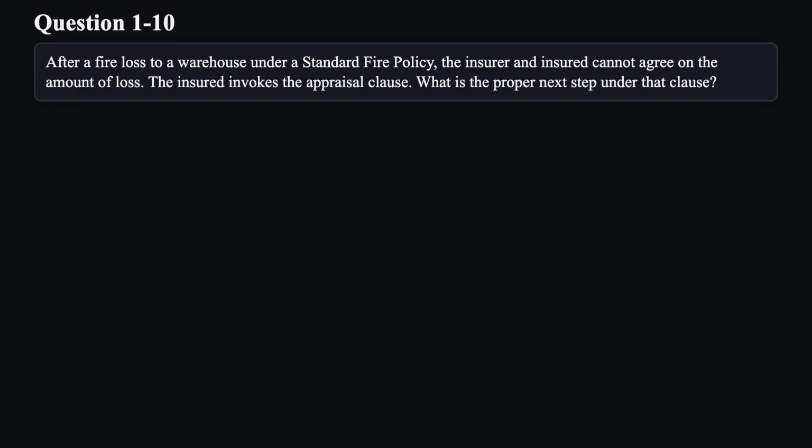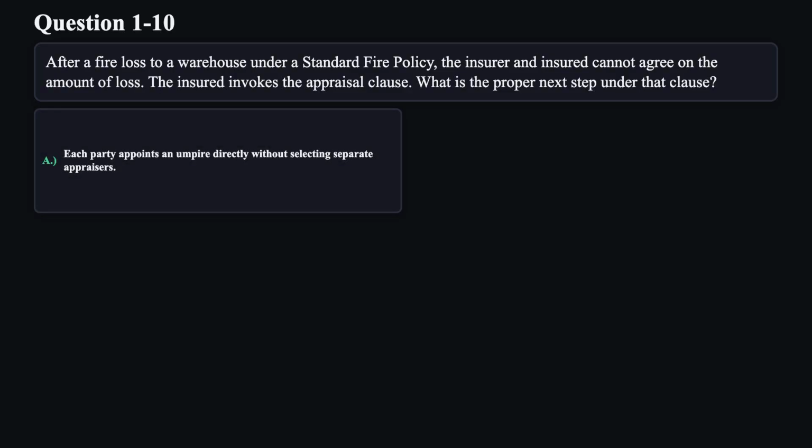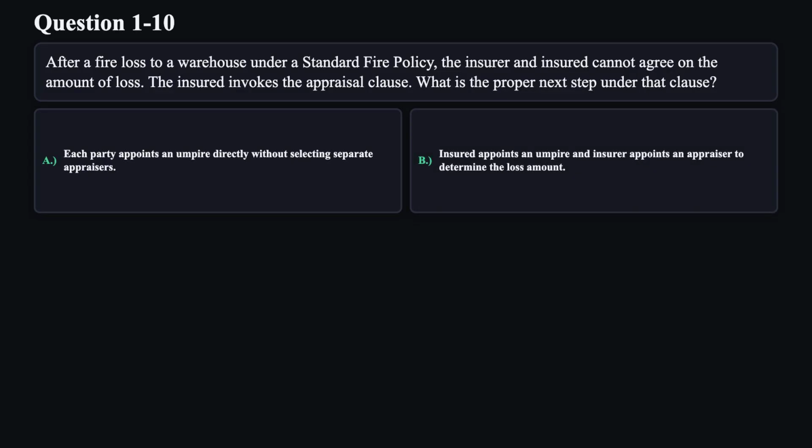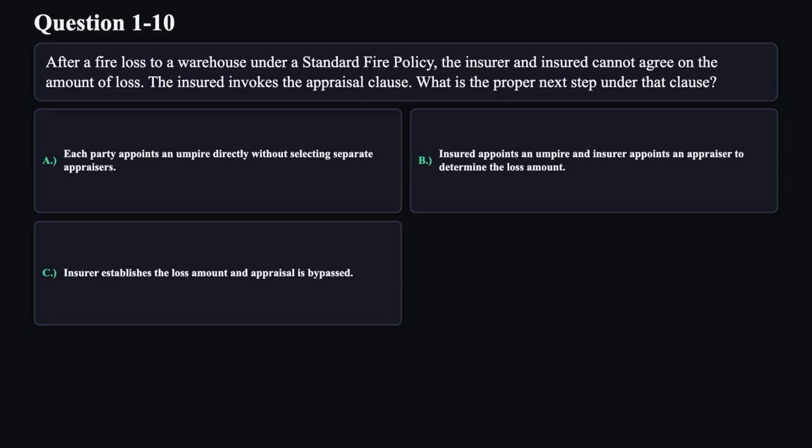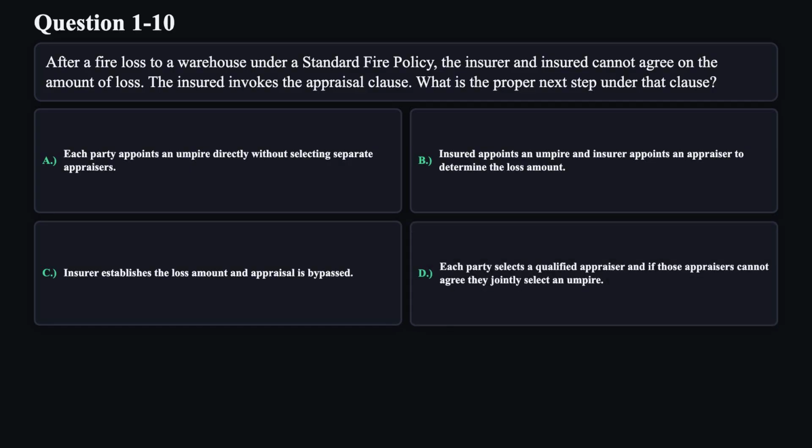Question 10. After a fire loss to a warehouse under a standard fire policy, the insurer and insured cannot agree on the amount of loss. The insured invokes the appraisal clause. What is the proper next step under that clause? A. Each party appoints an umpire directly without selecting separate appraisers. B. Insured appoints an umpire and insurer appoints an appraiser to determine the loss amount. C. Insurer establishes the loss amount and appraisal is bypassed. D. Each party selects a qualified appraiser, and if those appraisers cannot agree, they jointly select an umpire.